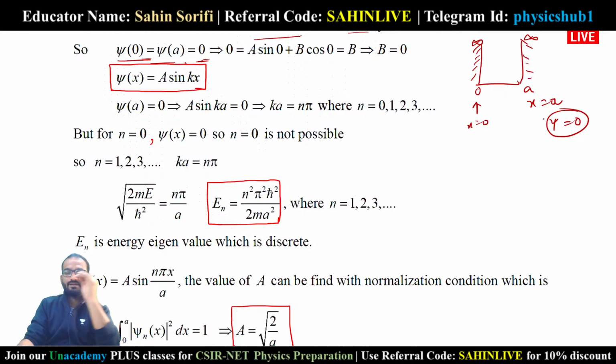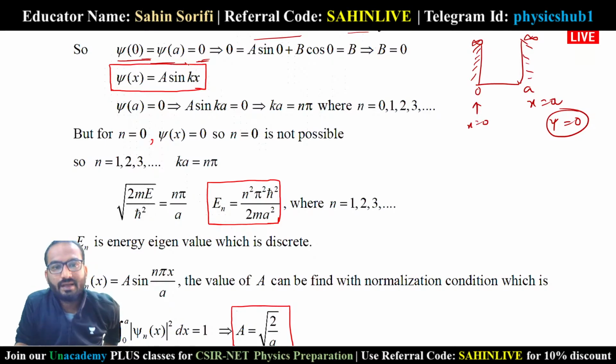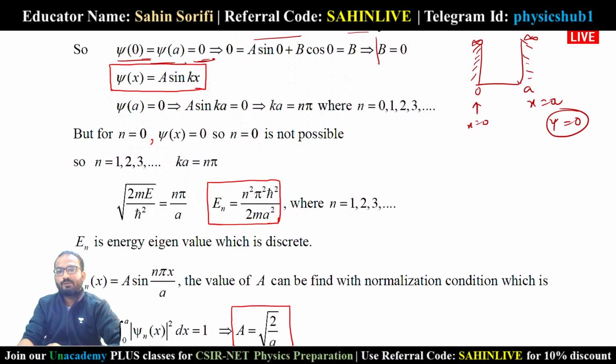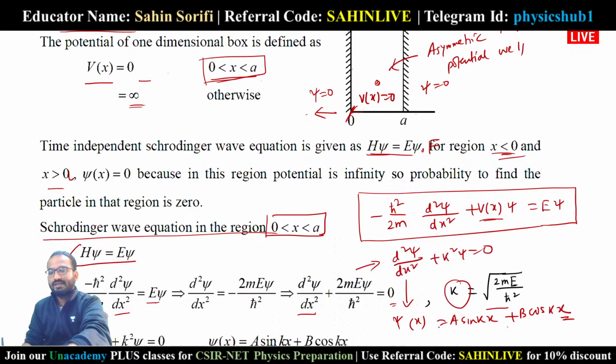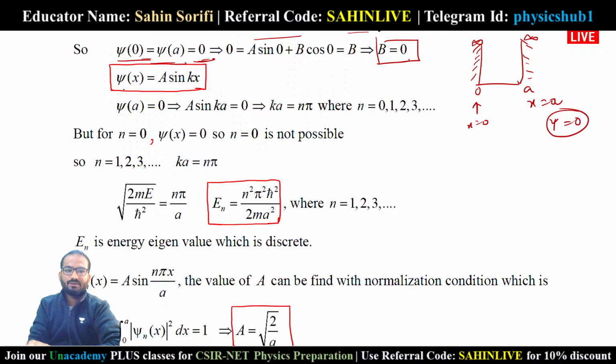The wave function must vanish at the boundary. So psi at x equals 0 and psi at x equals a are both equal to 0. If you calculate that, you get the coefficient b equals 0. In the solution we had a sin kx plus b cos kx, and we find that b equals 0. So what we are left with is the wave function psi of x equals A sin kx. This is the wave function of the particle lying in the region 0 less than x less than a.